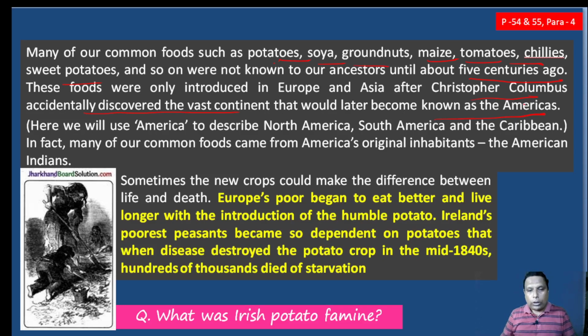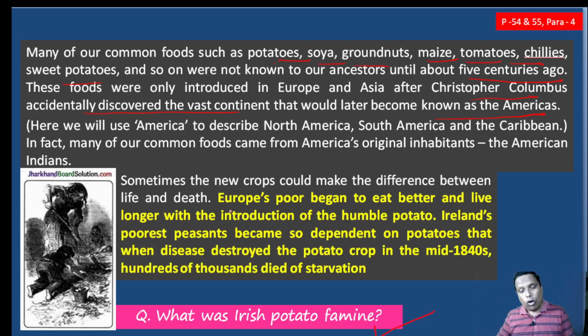Now the question: what is the Irish potato famine? One of the good questions for you, from the exam point of view. See, Ireland is a European country where plenty of poor people lived, and they found that potato was the only good, healthy and cheapest food.